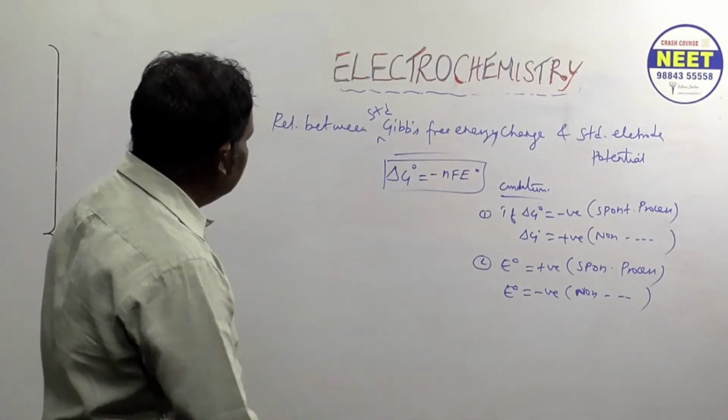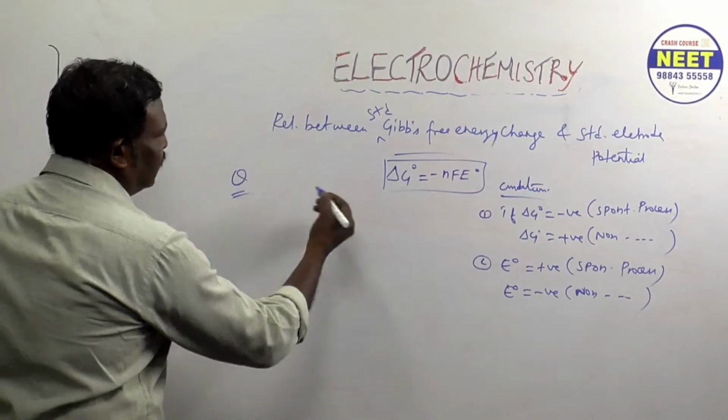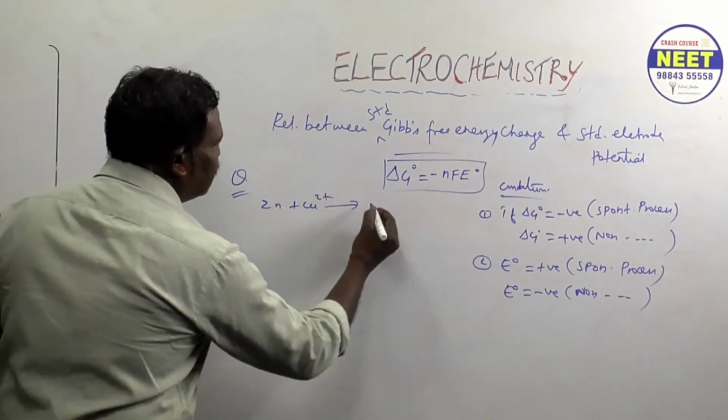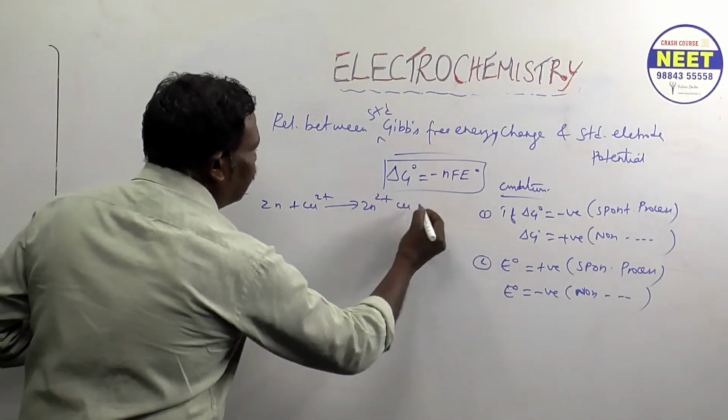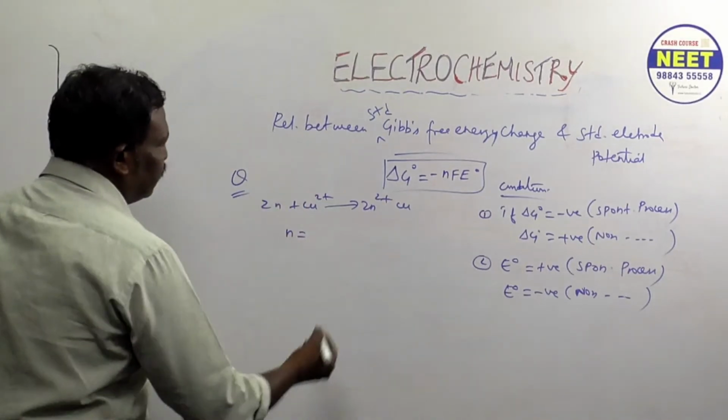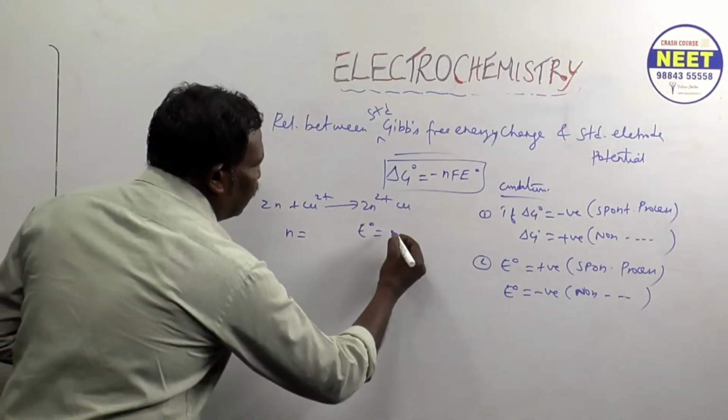So keep this condition in mind. I'll give one simple sum. Just write down, note down. Suppose Zn plus Cu2 plus gives Zn2 plus plus Cu. What is the n value? E naught value I'll give: E naught is 2 volt. Delta G is what?